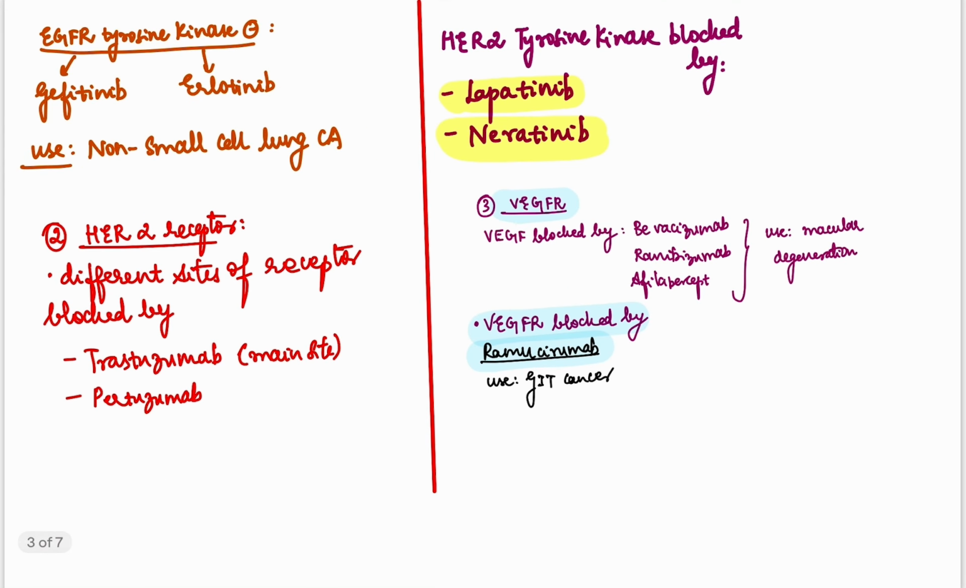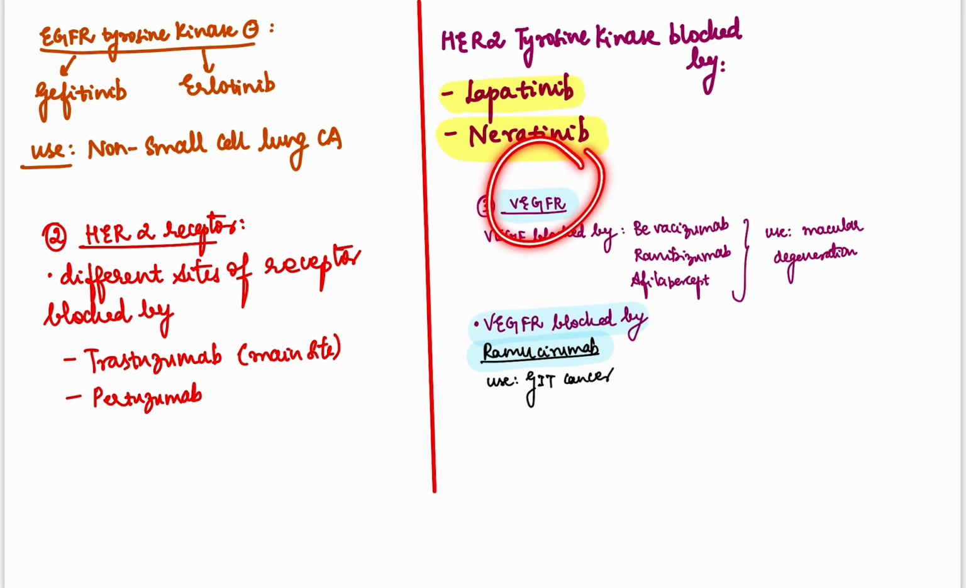The next is EGFR tyrosine kinase inhibitors, which are gefitinib and erlotinib, used in cases of non-small cell lung cancer. The HER2 receptor, we all know, is involved in breast cancer. It is blocked by trastuzumab, which is the main one, and also by pertuzumab. HER2 tyrosine kinase is blocked by lapatinib and neratinib.